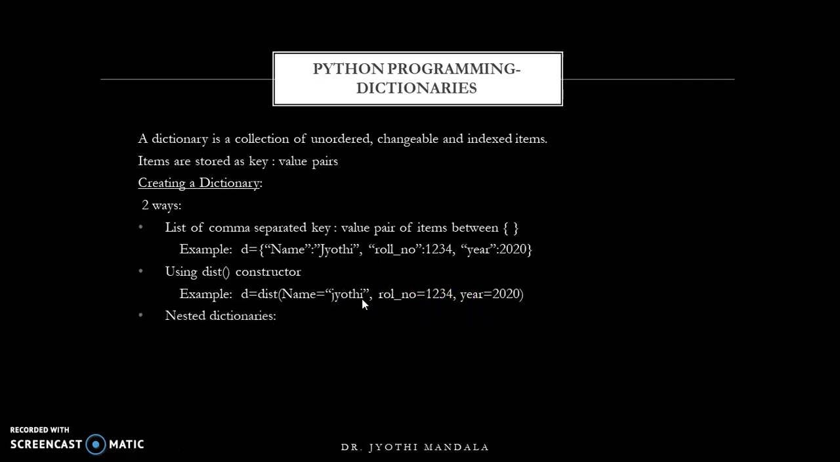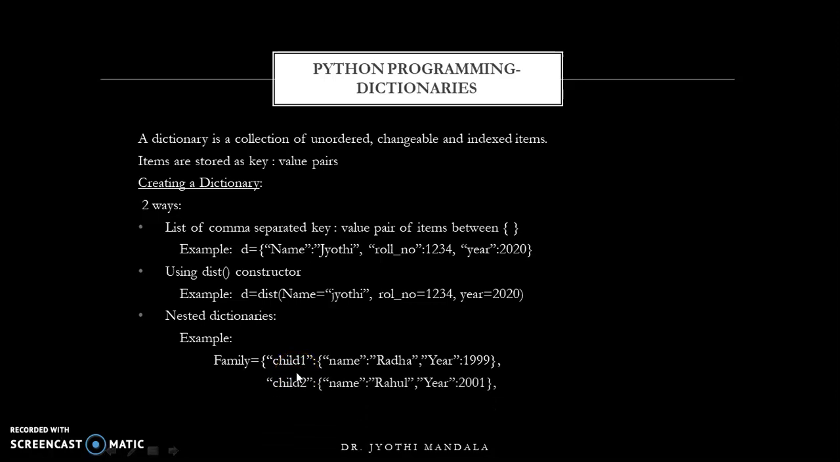Now we can have nesting of dictionaries also. Suppose I am creating a dictionary called family in which I am creating three items and each item is again a dictionary. If you see, child 1 is one dictionary which again has two items, and child 2 is a dictionary which again has two items. Similarly, child 3 is also a dictionary which has two items. Got it, all of you? So this is how dictionaries can be created.